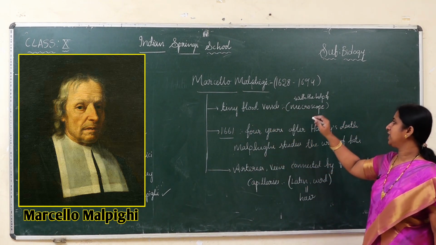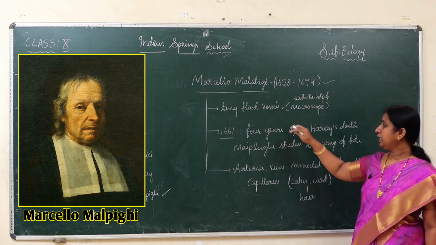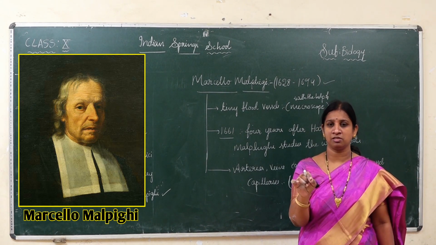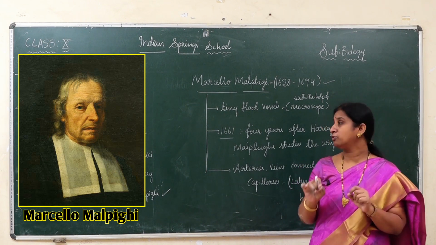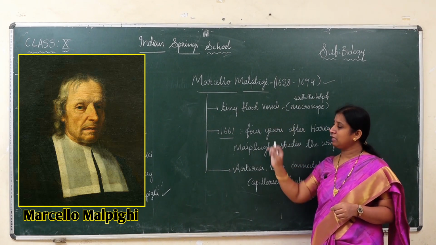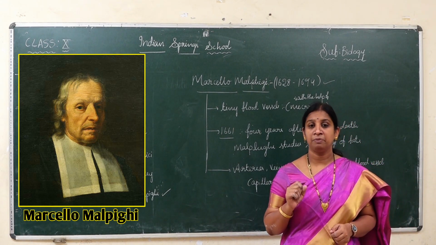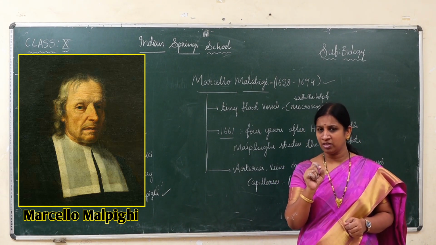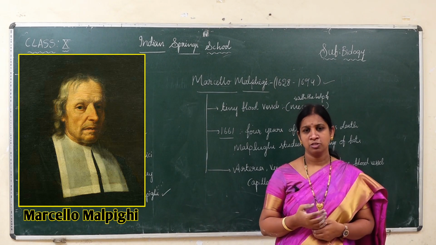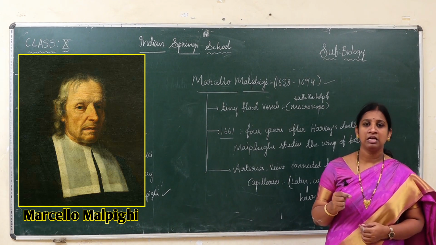Marcello Malpighi lived from 1628 up to 1694. He discovered that there are fine, very tiny blood vessels present between the arteries and veins. Those are actually called capillaries. Those capillaries were discovered by Marcello Malpighi with the support of a microscope, children, because they are very microscopic. They are very tiny. We can't see them with our naked eye. So with the support of a microscope, he noticed the tiny blood vessels named capillaries.